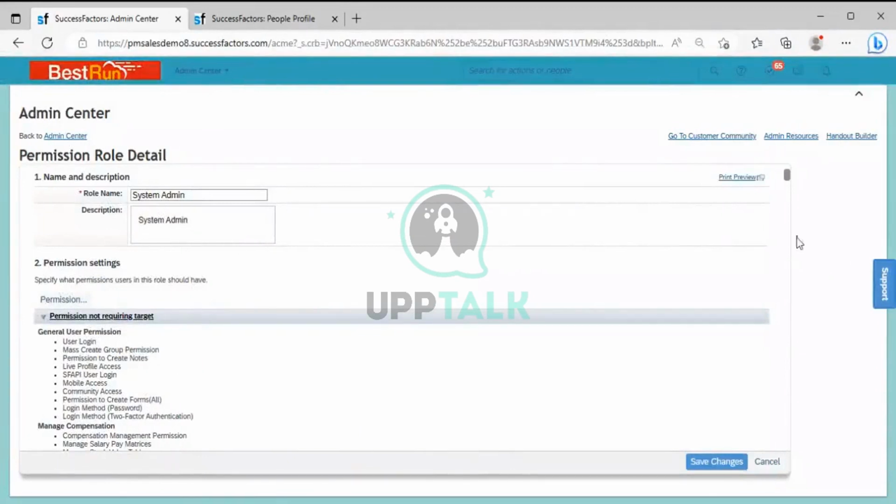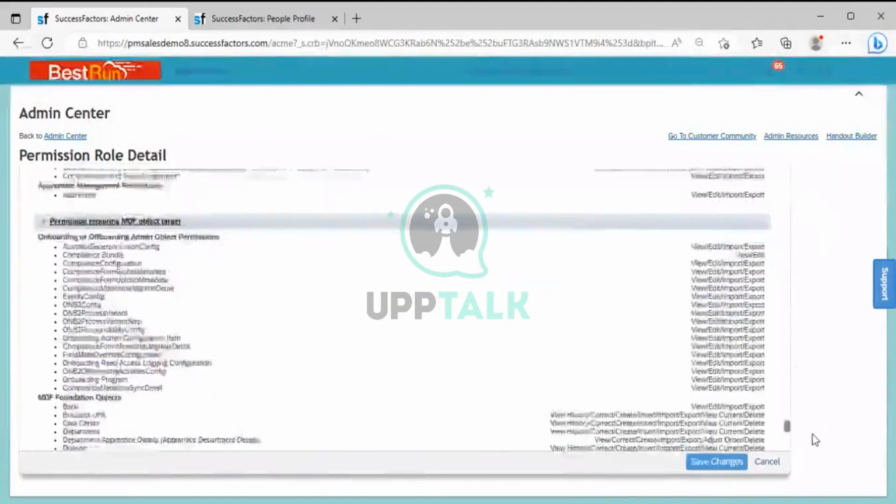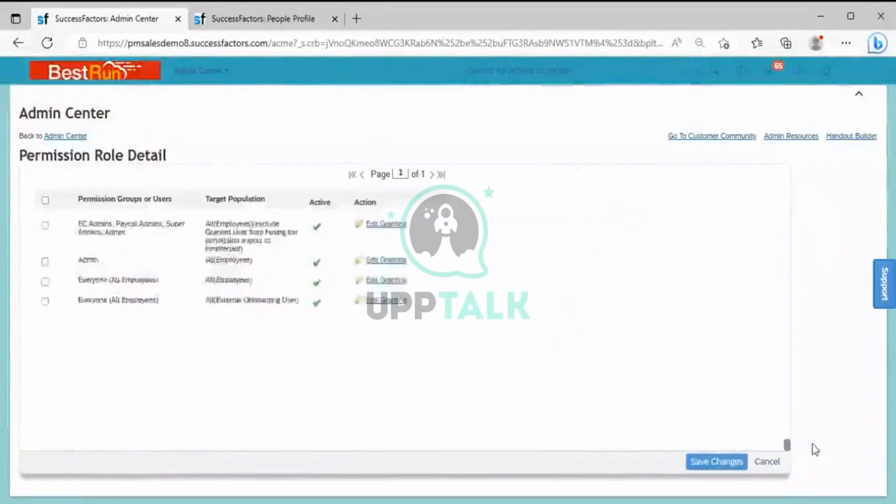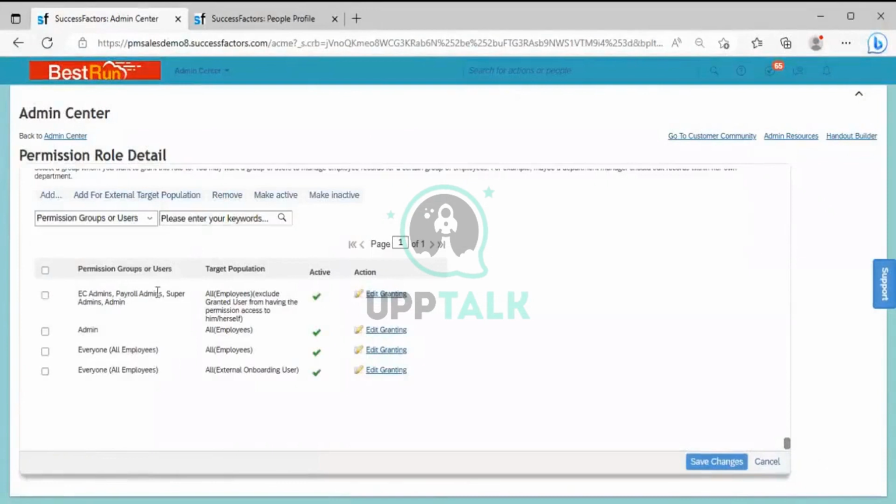When you are defining the system admin permission, each permission role will be linked with multiple permission groups. There is no restriction from SAP that one permission role can be linked to only one permission group. Many permission groups can be linked, and one permission group can be linked with many permission roles.